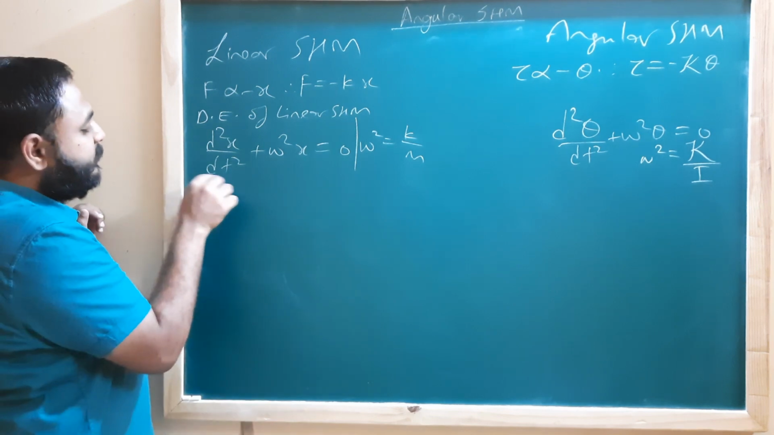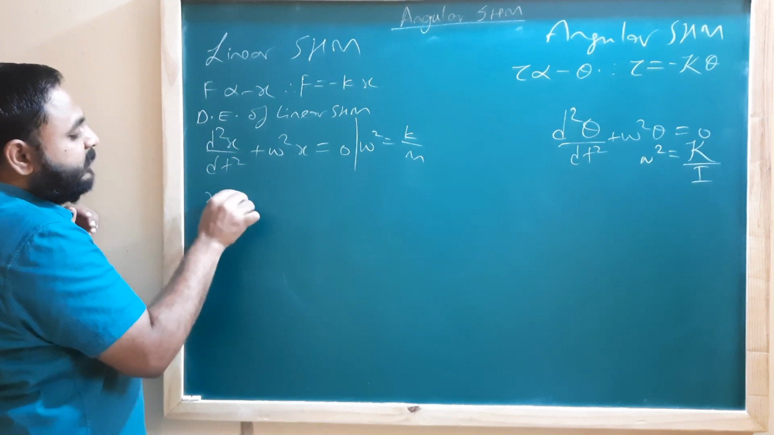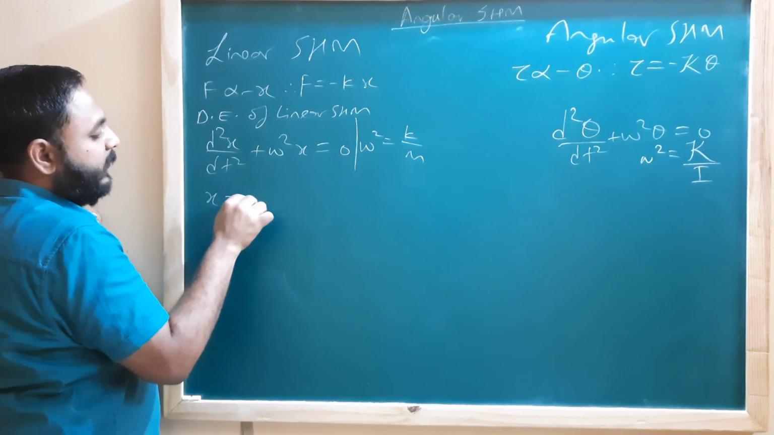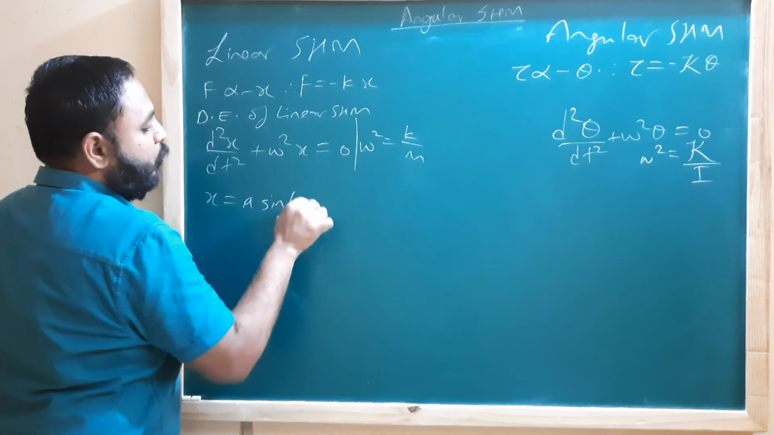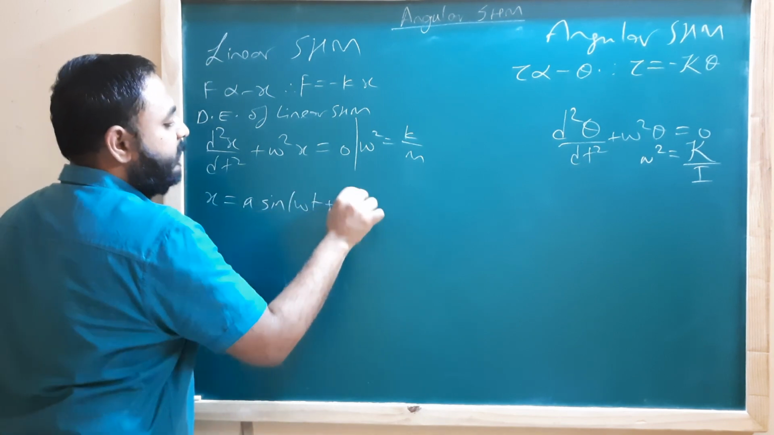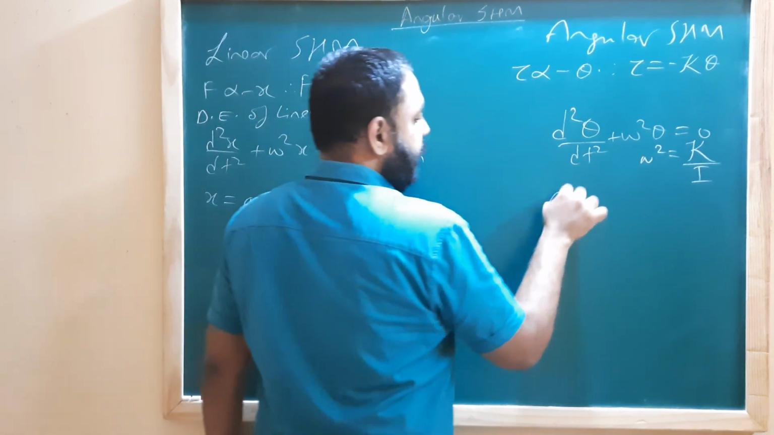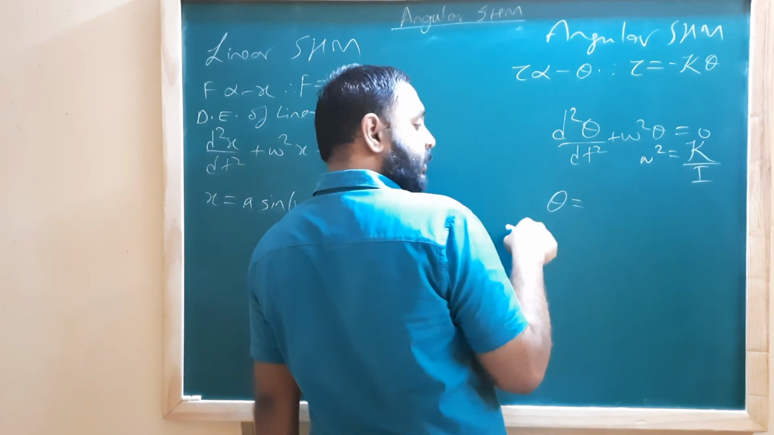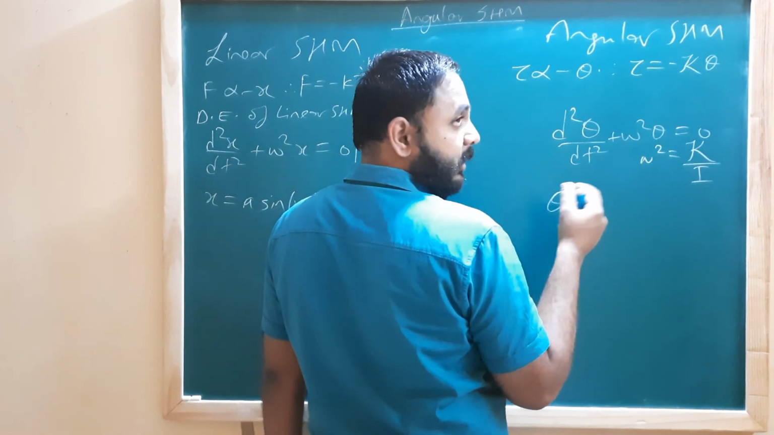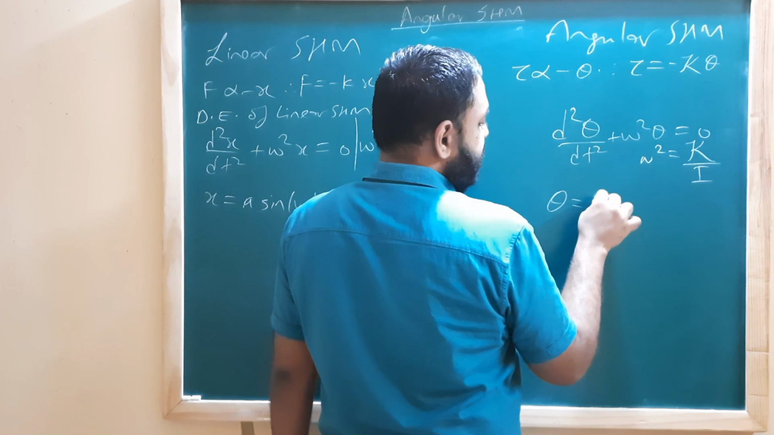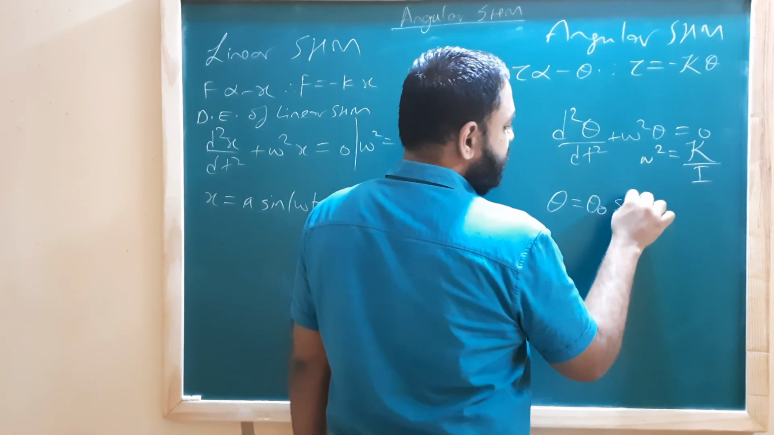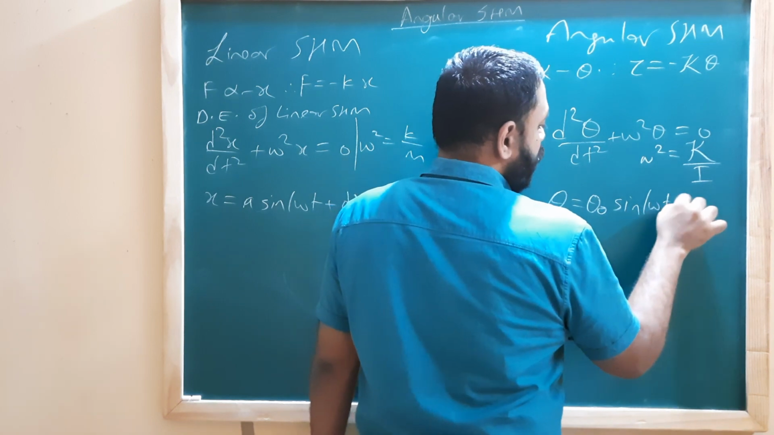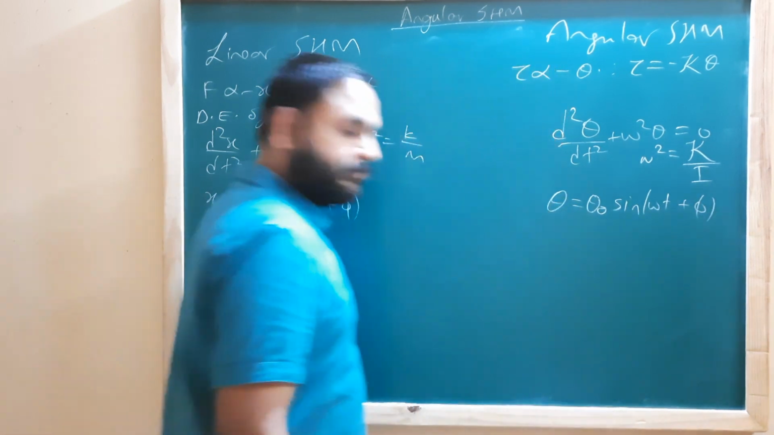Next, what is the displacement at an instant? Displacement at an instant was given by a sine of omega t plus phi. Here the instantaneous angular displacement at a certain time is given by theta naught into sine of omega t plus phi, where theta naught is the angular amplitude.